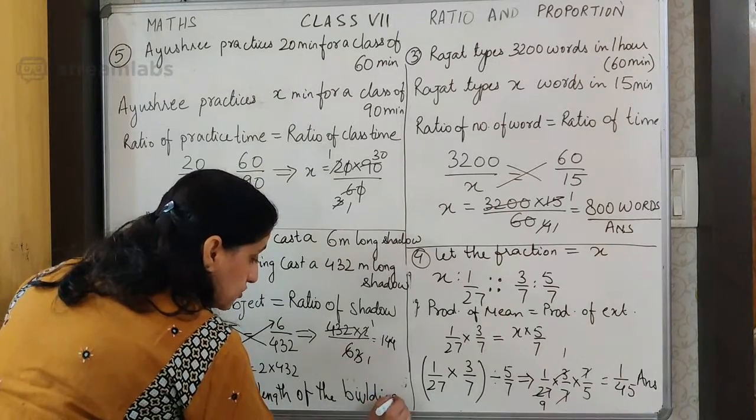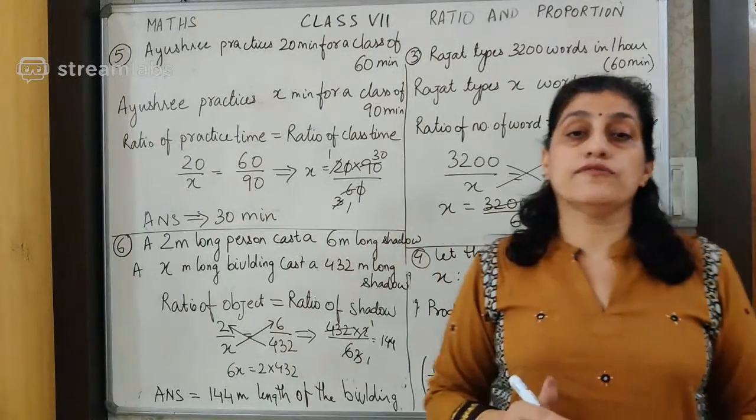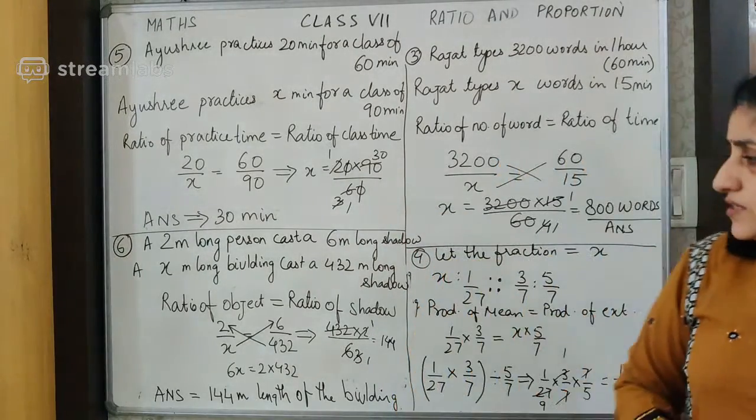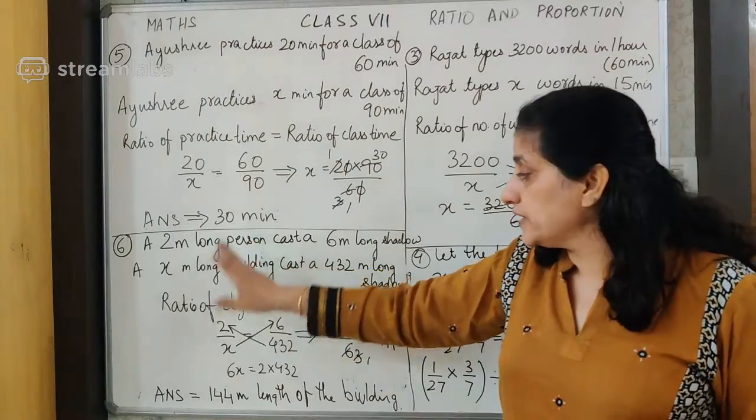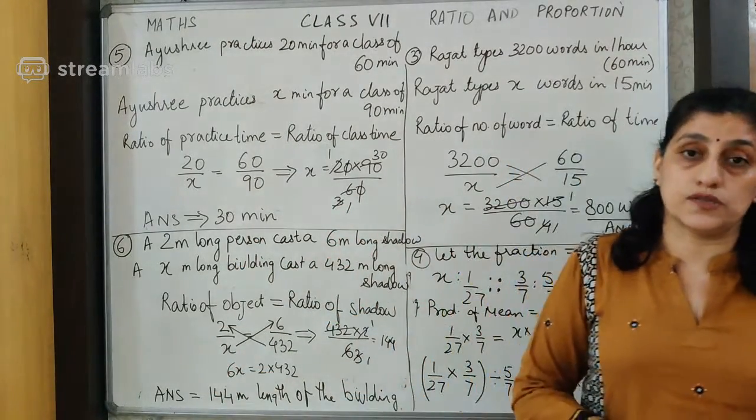I hope you have understood how to apply proportion for finding out the unknown value. This is a very easy method because it gives you the direct ratio: the ratio of one thing, then the ratio of the other thing. So we don't tend to get confused.